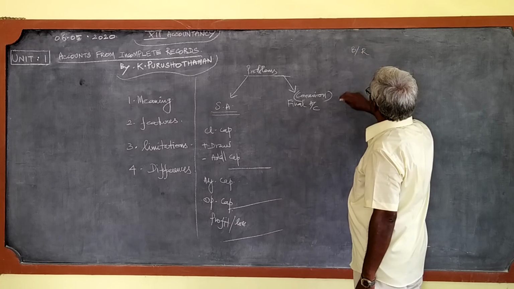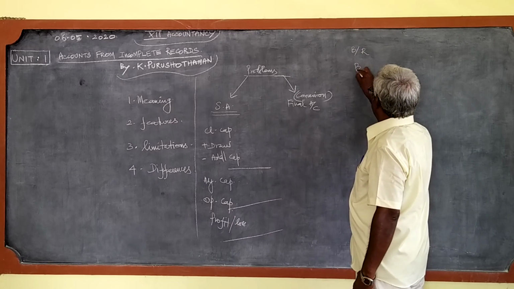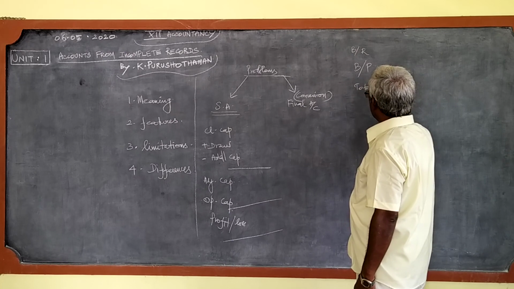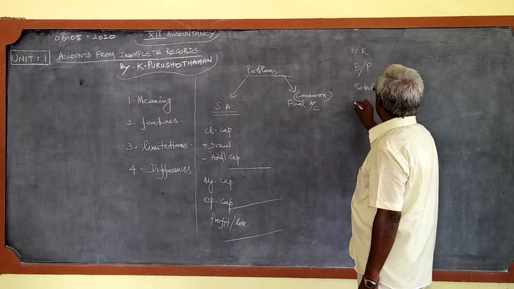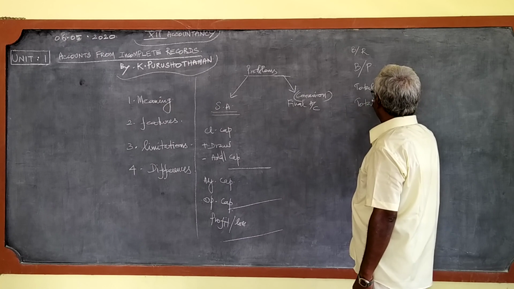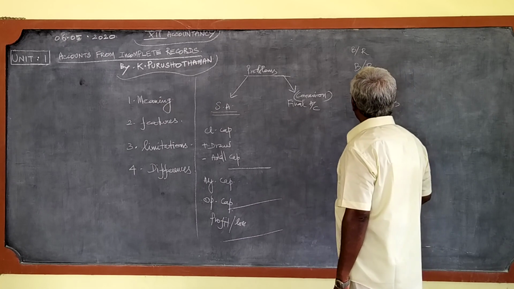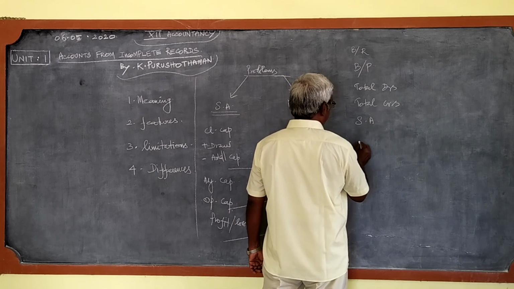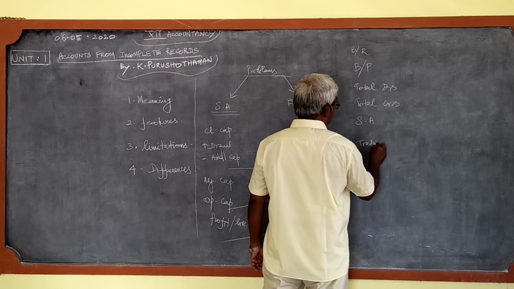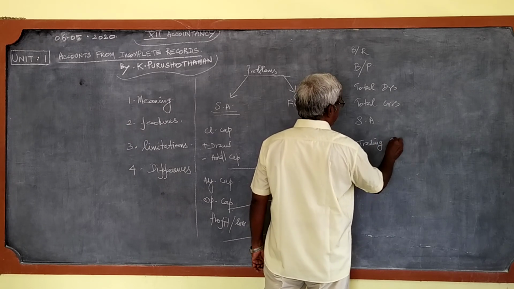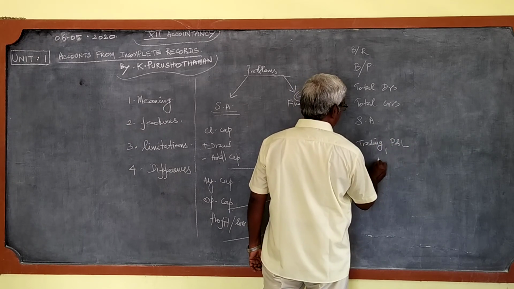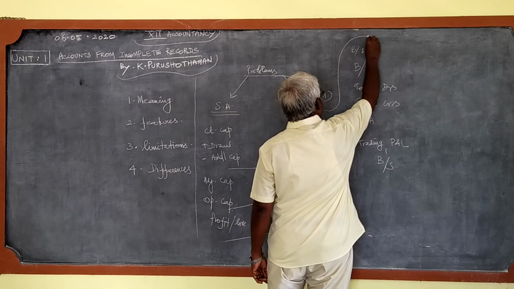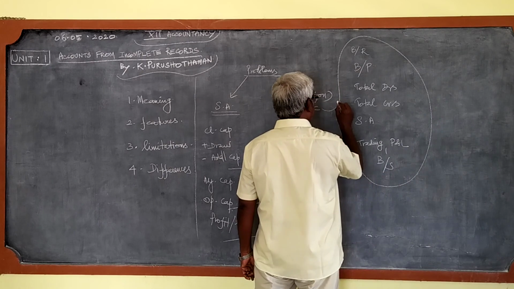Bills receivable, bills payable, total debtors account, total creditors account, and statement of affairs, and finally trading, profit and loss account, and balance sheet. These are all the things coming under this second method.